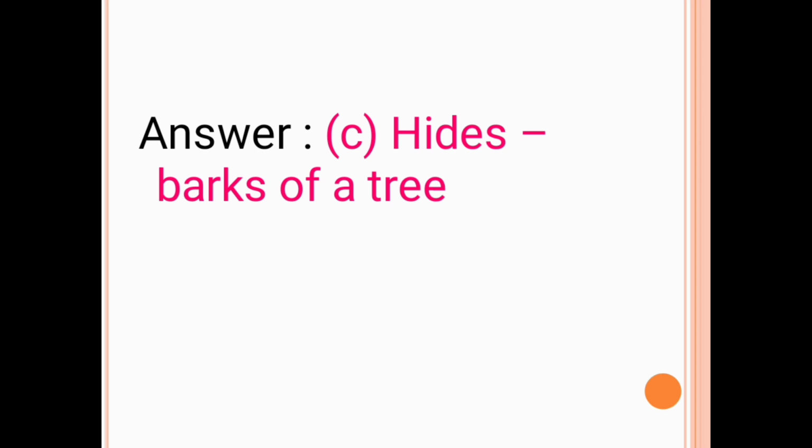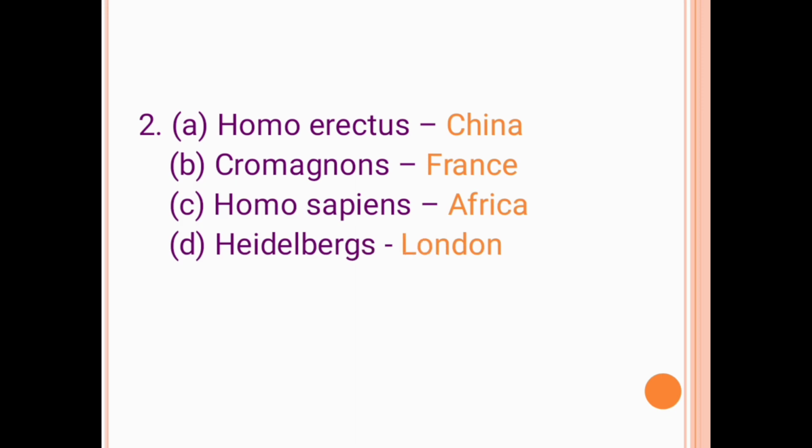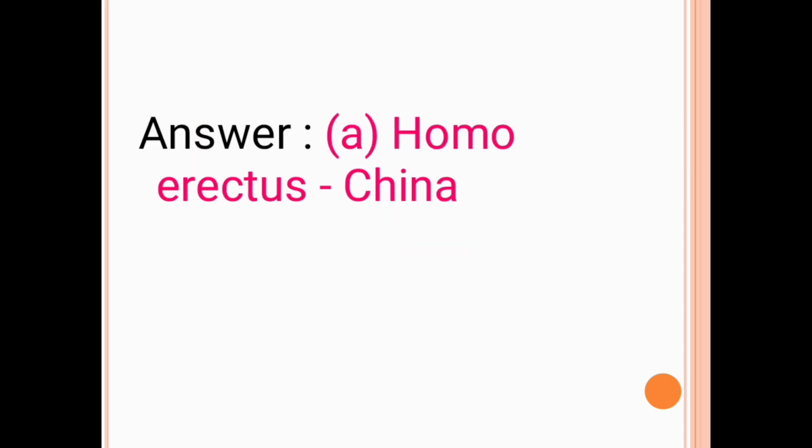The second question is option A, Homo erectus, China. Option B, Cro-Magnons, France. Option C, Homo sapiens, Africa. Option D, Heidelbergensis, London. The correct answer is option A, Homo erectus, China. The wrong pair is option A, Homo erectus, China.